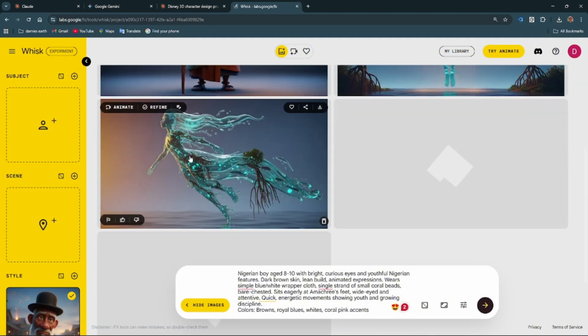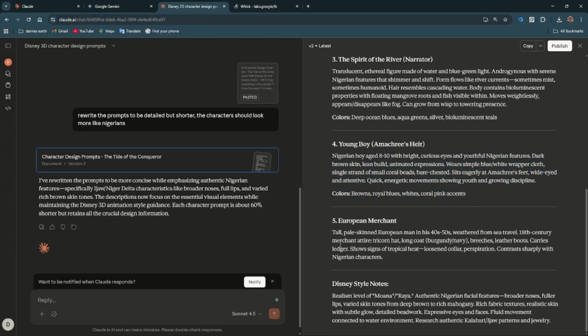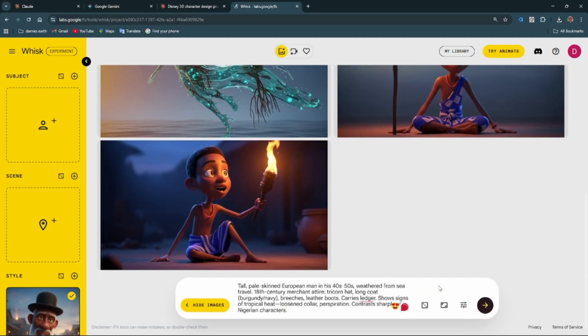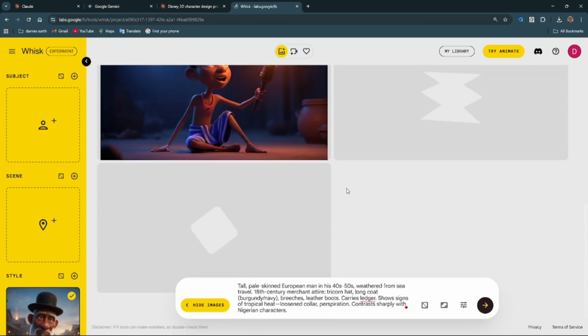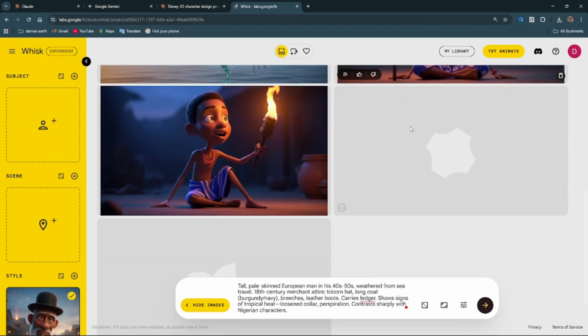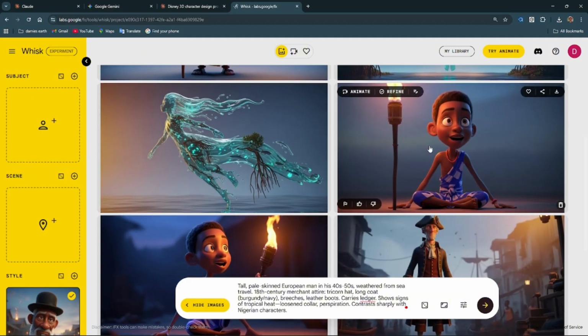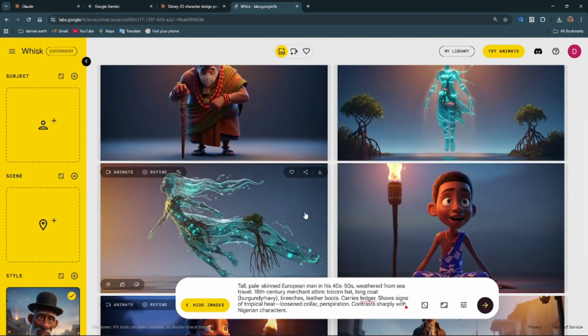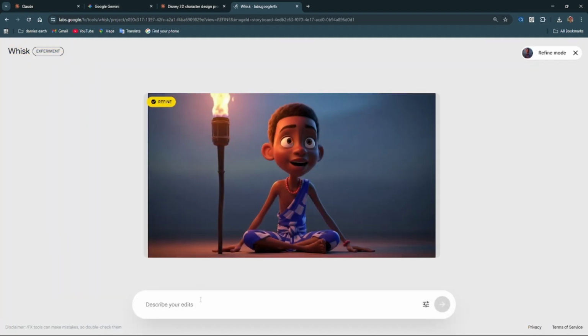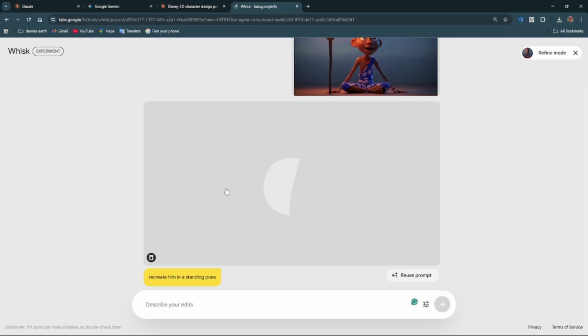Okay, so this is like a spirit, whatever, that they want us to use. So let me move on to the next. We don't have so much time. European merchants. So I think we are done here. So this is going to be his son, like his child. I think I'll prefer this one. So we have one European merchant here, this guy. So I'll delete this. So I'll come here, click on refine, and I'll say recreate him in a standing pose.